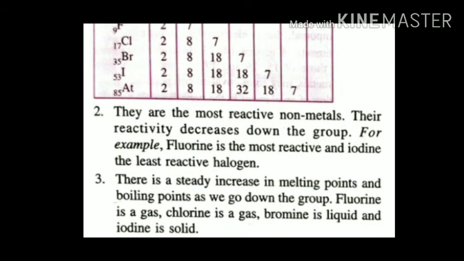They are the most reactive non-metals and their reactivity decreases down the group. Now this we have already studied in the previous class, that for non-metals the reactivity decreases down the group, whereas for the metals the reactivity increases down the group. So because these are non-metals, the reactivity is decreasing down the group. For example, fluorine is the most reactive and iodine is the least reactive halogen.